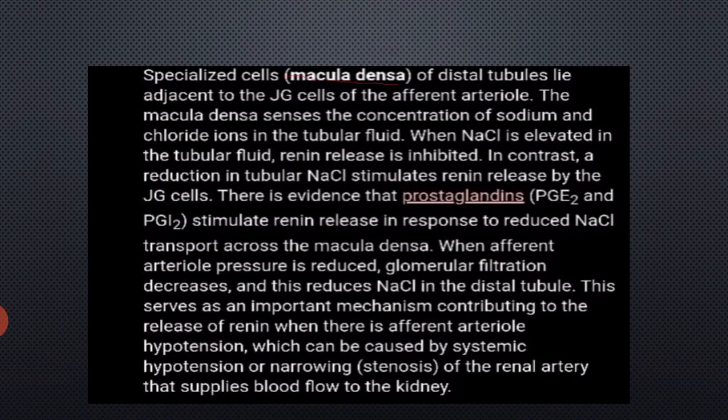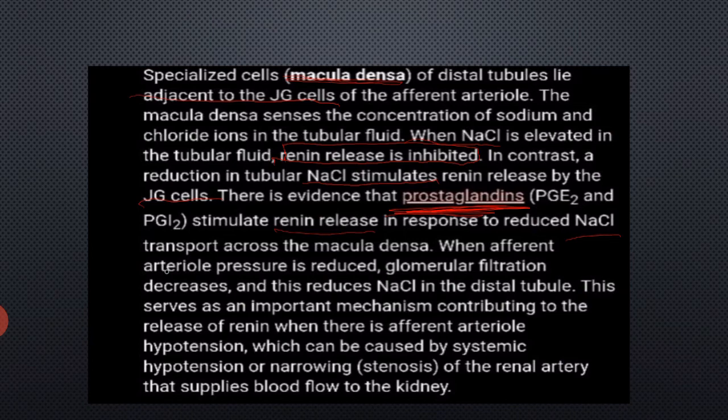Specialized cells, the macula densa of the distal tubules, lie adjacent to the JG cells of the afferent arteriole. The macula densa senses the concentration of sodium and chloride ions in the tubular fluid. When NaCl is elevated in the tubular fluid, renin release is inhibited. In contrast, a reduction in tubular sodium chloride stimulates renin release by the JG cell. There is evidence that prostaglandins PGE2 and PGI2 stimulate renin release in response to reduced sodium chloride transport across the macula densa.